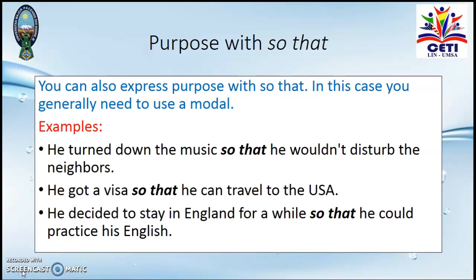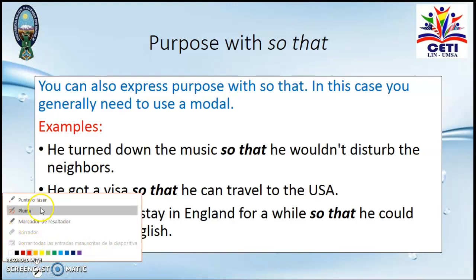Now we have the purpose with so that. We can use so that as well to express purpose. You can also express purpose with so that. In this case, you generally need to use a modal. Generally, not always. For example, she turned down the music so that he wouldn't disturb the neighbors. Or he got a visa so that he can travel to the USA. Or he decided to stay in England for a while so that he could practice his English.